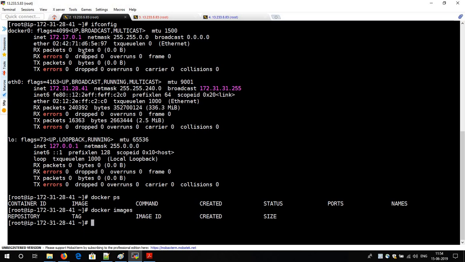That IP will be assigned from docker0, and this range is reserved for Docker. You will get IPs like 172.17.0.2, then 3, 4, like this, for the containers. All these things I will explain in the next video with practicals, so no need to worry.